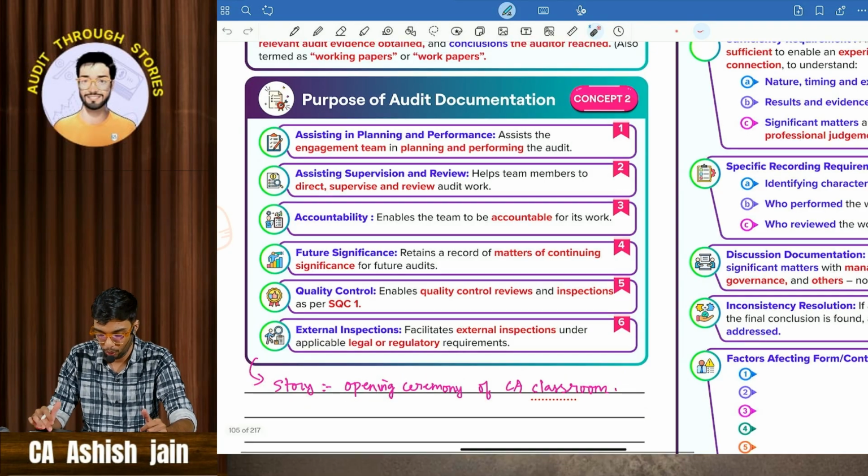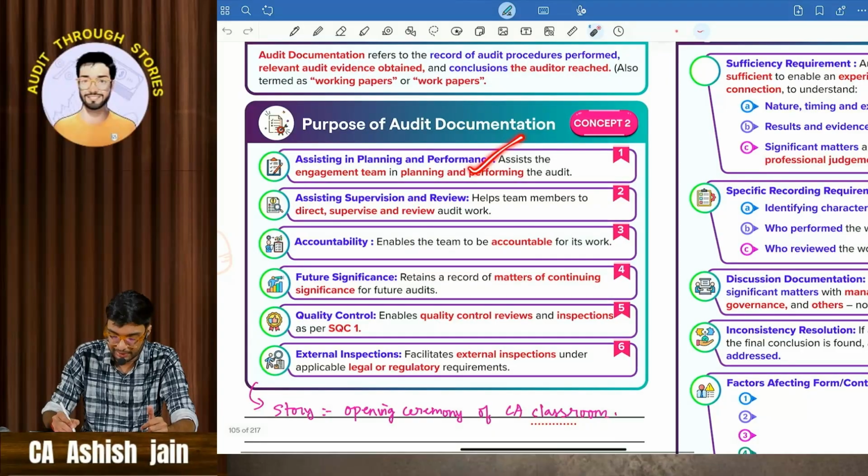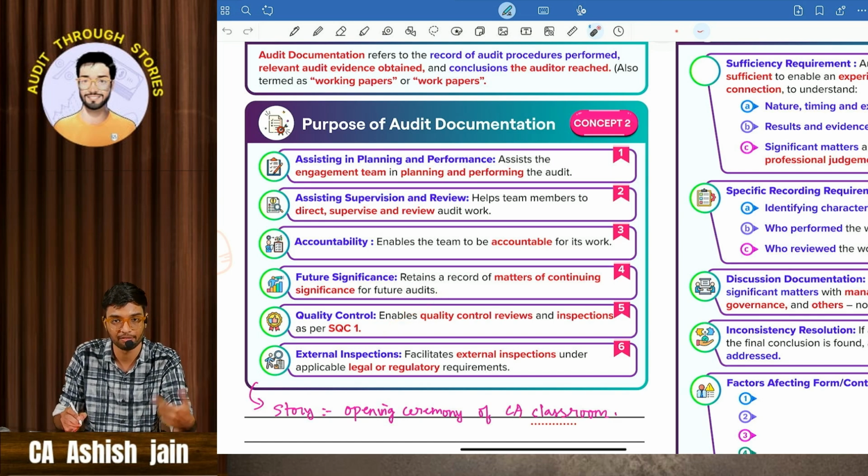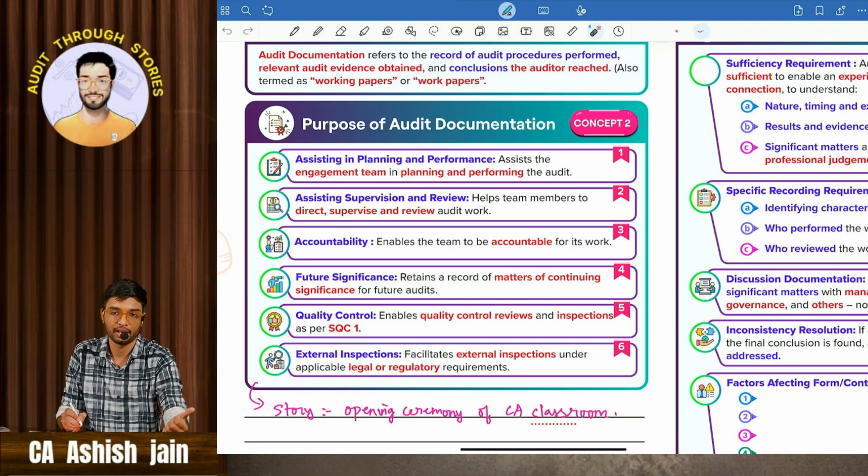One is assistance in planning, then supervision, which myself and my dad did, reviewing the things, accountability, future, our future goal, then quality control was done by me at the final stage, then external inspection was done by our relatives whom we called for the opening ceremony.